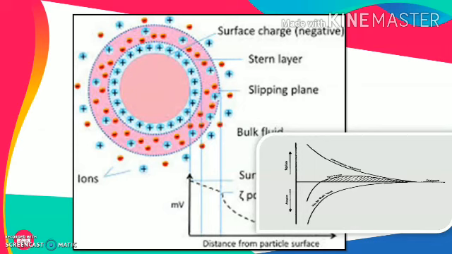So if we are able to compress it, then generally the energy barrier will be reduced and ultimately the forces of attraction will be predominantly available near the surface of a colloid. And in such case, if we have two different particles having the dominant van der Waals forces acting on them, coming near to each other or striking with each other, then they will get agglomerated, resulting in the formation of a comparatively larger particle.